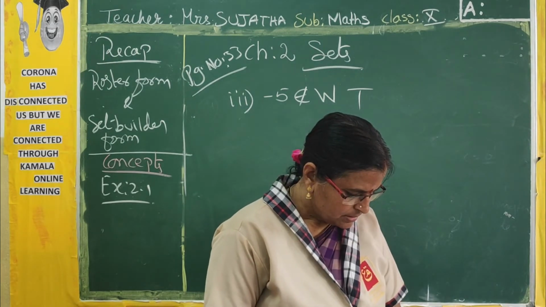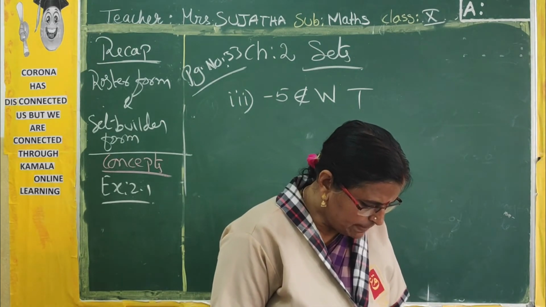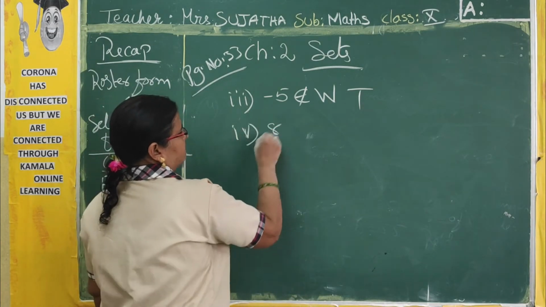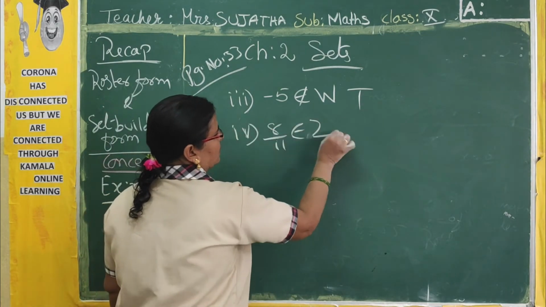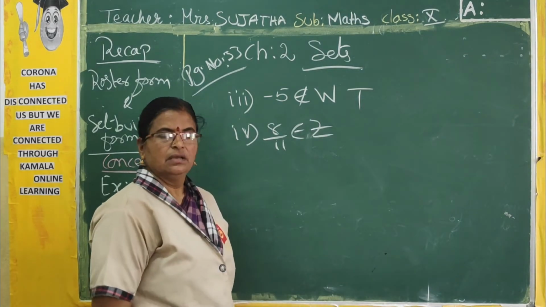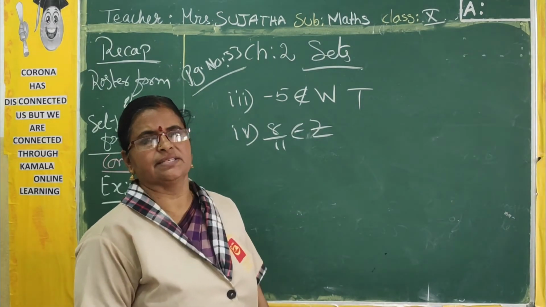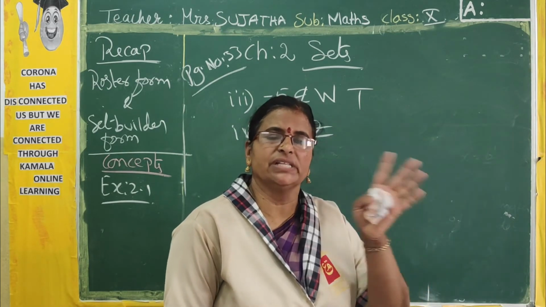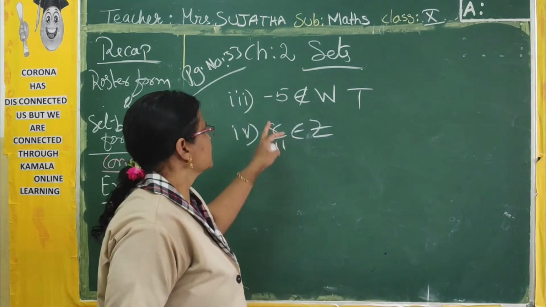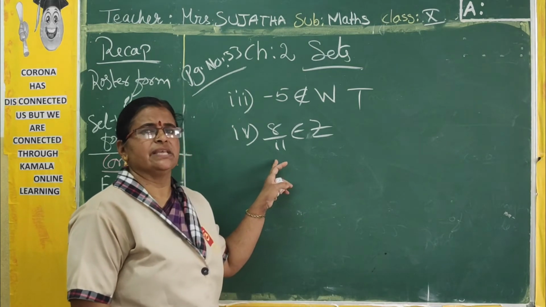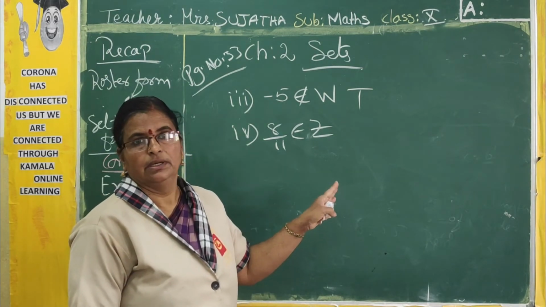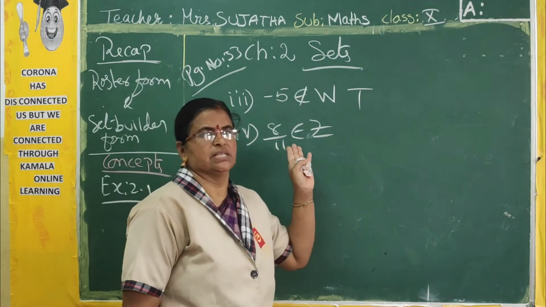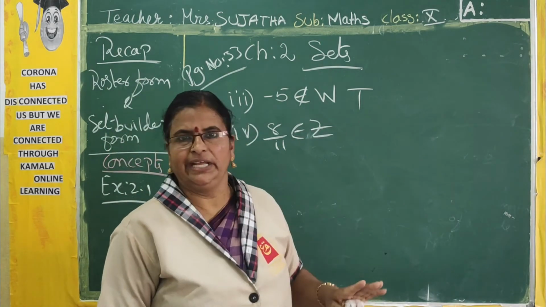Now, the fourth one. 8 by 11 belongs to the set of integers. What does the set of integers contain? It contains positive numbers, negative numbers along with 0. Okay. What kind of number is this now? 8 by 11 is a p by q form number. That is a rational number. So the rational number does not belong to the set of integers.